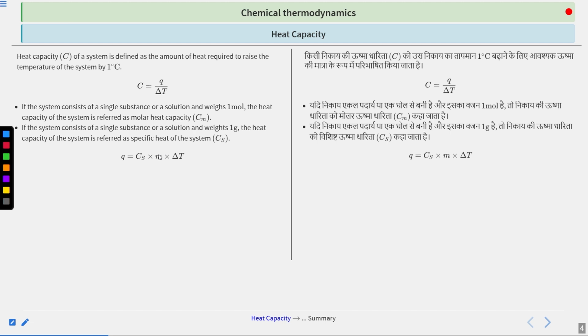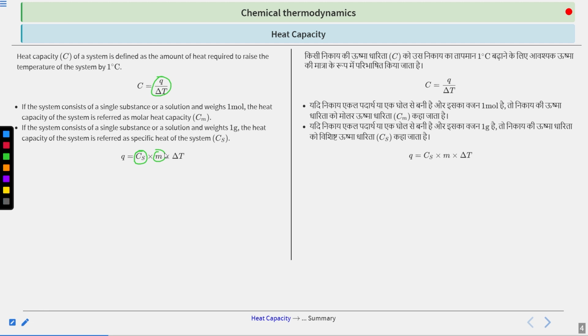So what is the formula for molar heat capacity or specific heat capacity? For specific heat capacity, Q is equal to Cs into M into delta T, or you can calculate Cs simply by Q divided by M delta T. So this term is obvious for Cs, and we are again dividing this term by M to calculate it for 1 gram. Here your mass will be in gram.